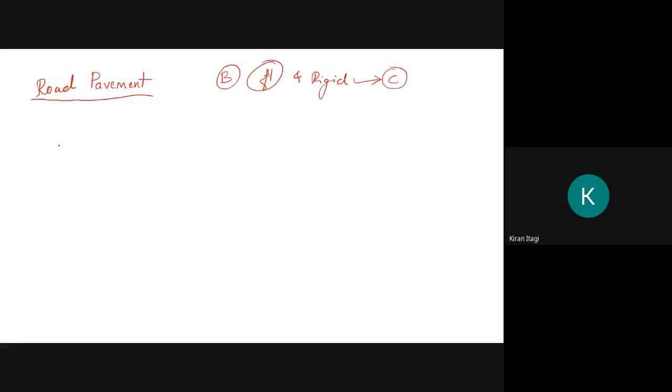Then what do you mean by road pavement? It is a layered structure supported by subgrade soil to form a carriageway of a road. Suppose this is your hard strata. I will call this one subgrade soil, above which we will apply n number of layers depending upon the type of road.